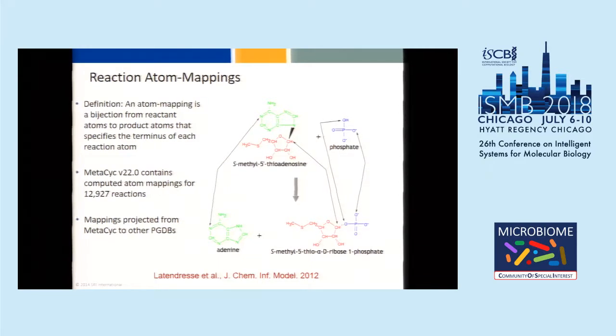So what's an atom mapping? Well, an atom mapping is basically a correspondence table between every atom in the reactant compounds for some reaction and every atom in the list of product compounds. So it maps each atom from a reactant compound to the destination atom in the product compound. And we also published an algorithm for computing atom mappings a number of years ago. And our latest version of MetaCyc contains atom mappings for almost 13,000 reactions. And then we project those mappings to other databases in BioCyc as well.